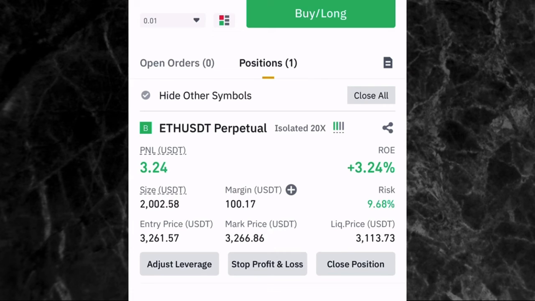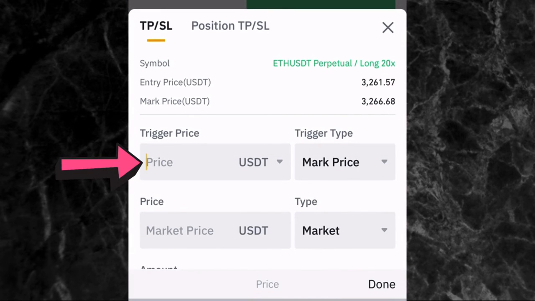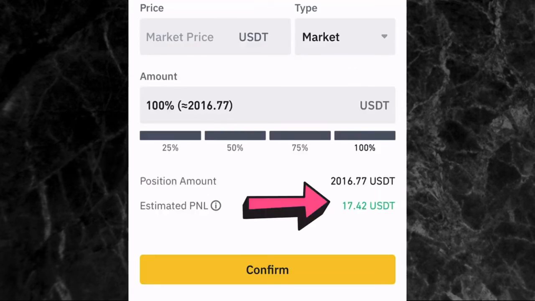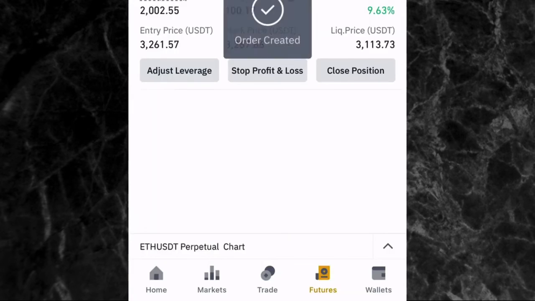Now, how do you set your take profit or loss on the futures trading page? You can see where you have stop profit and loss. You tap on it. And here you're going to be entering, let's say for example, remember we entered the trade at $3,260. So let's say for example, we want to take our profit when it gets to $3,290. And then at the bottom side here, it's going to show you the amount of profit you're going to make. So if we take our profit at this point, we are going to be making 17 USDT. That will be our profit. And then just tap on confirm at the bottom side of the screen.